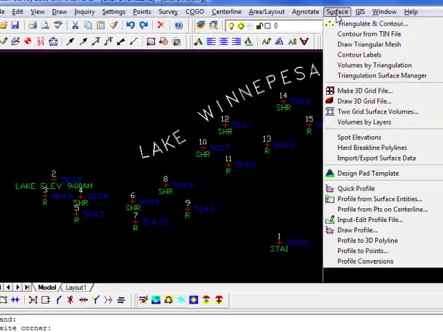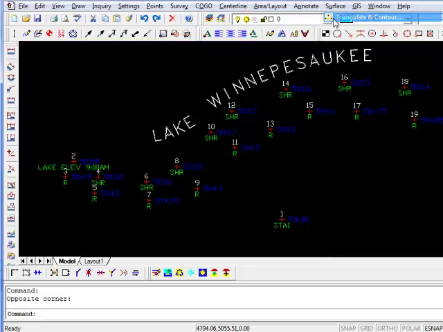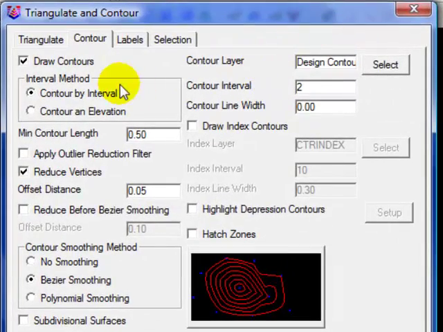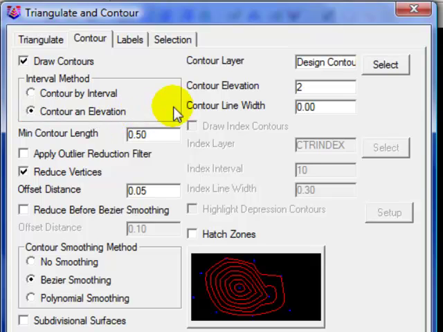Well, we begin by going to the Surface menu item, select Triangulate and Contour, and now we're just going to change a few of these settings in order to accomplish what we're looking for. Normally, we will be contouring by interval, meaning every 2 feet or every 1 foot. But this time, we want to contour a specific elevation. And notice the text next to these input boxes changed. It's now asking for a contour elevation. We want to type in 504.32, which represents full lake elevation.